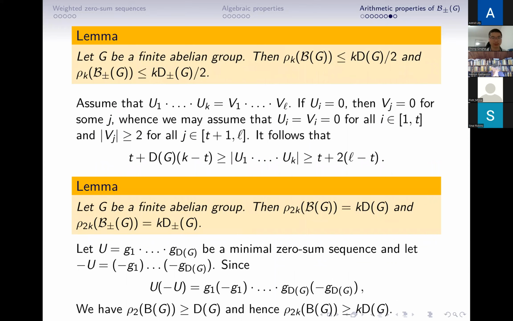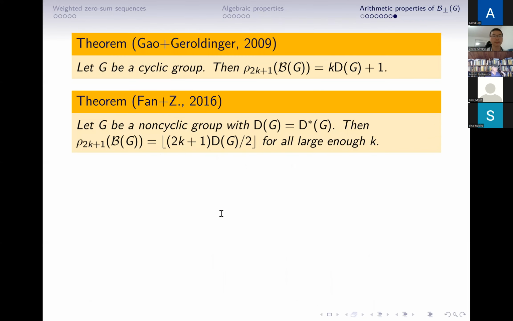Here we want to skip the properties, and we see that it is easy to see that the k-th elasticity of B(G) is bounded by k times D(G) over 2. And if k is even, we know that the 2k-th elasticity is just k times D(G), and for the plus-minus weighted sequences, we have a similar result. And the difficulty is when k is odd.